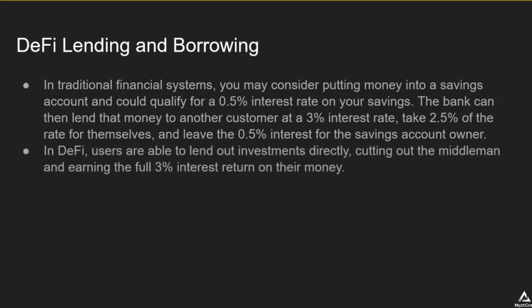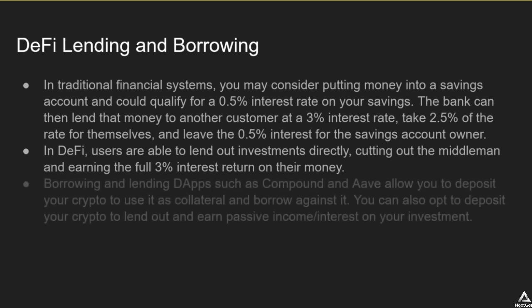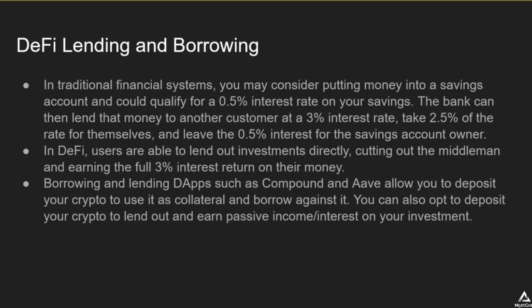Now in DeFi, users are able to lend out investments directly, cutting out the middleman and earning the full 3% interest return on their money. Borrowing and lending dApps such as Compound and Aave allow you to deposit your crypto to use it as collateral, and you're allowed to borrow against it. You can also opt to deposit your crypto to lend out and earn passive income or interest on your investment.